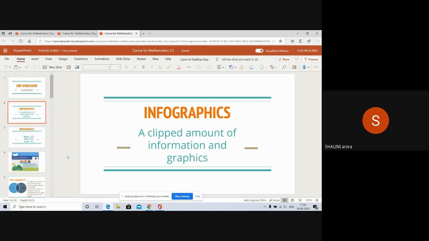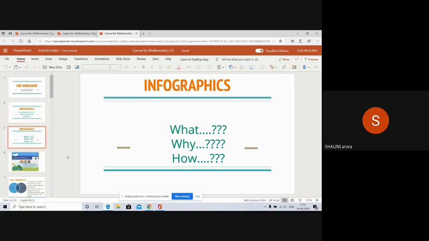In today's digital age, the ability to communicate your message in a clear, simple and attractive way is essential. Images have a way of capturing viewers' attention that text may not always. So here comes the role of introducing infographics in our teaching. Using infographics in e-learning is a great way to ensure students stay engaged and thoroughly understand the lesson. Now, what is infographics? It is a clipped amount of information and graphics. Now, why infographics?